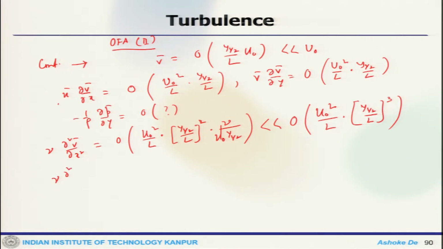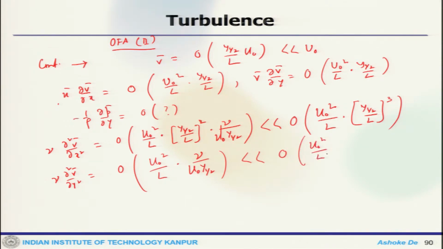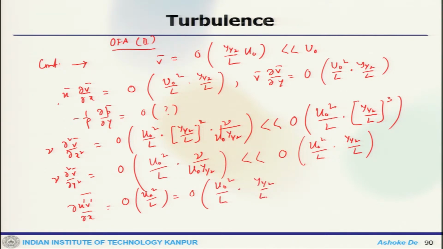Then the other component, nu del 2 V by del y 2, is order of u naught square by L, nu by u naught y half, order of y half by L. And del u prime v prime by del x would be order of u star by L, which is order of u naught square by L, y half by L.